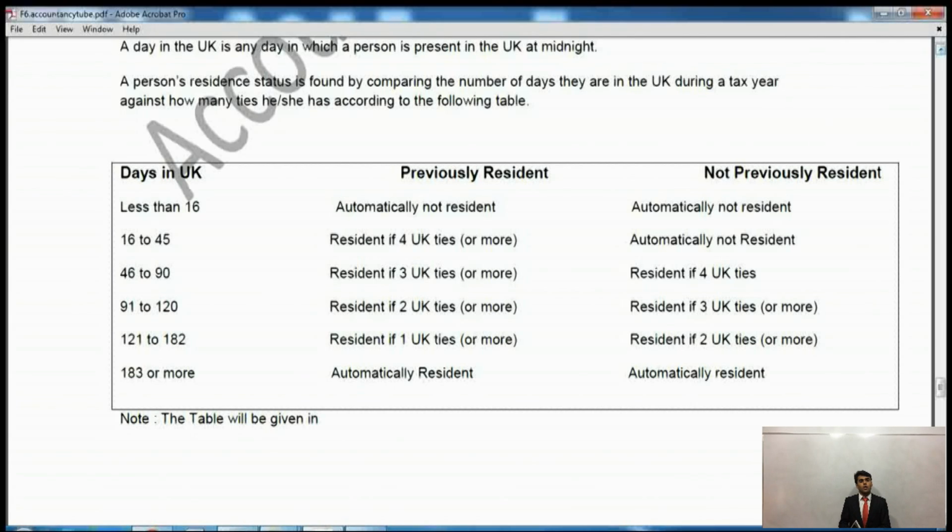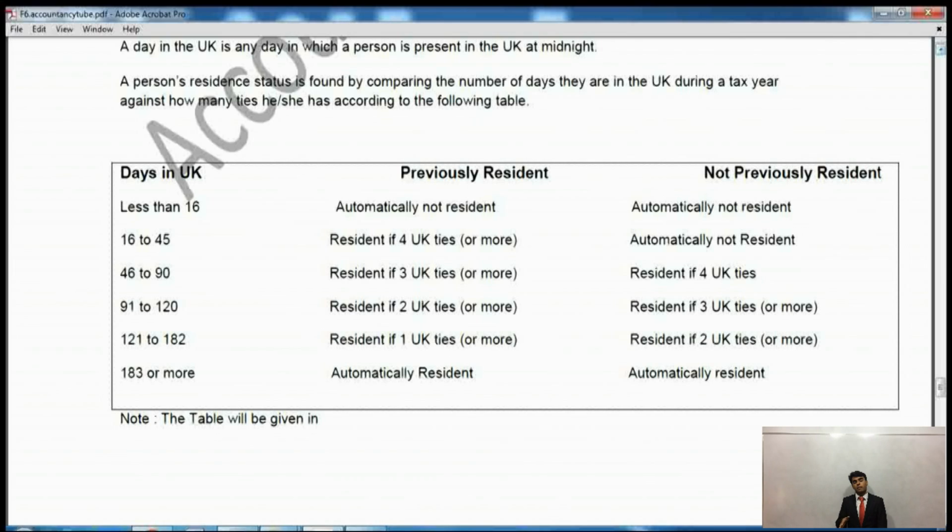So they will say no one came into the UK according to this timing. Someone who is present at midnight will be considered present in the UK. Say for example, if I arrived at 1 o'clock in the night and I stayed that day and my flight was at 12:30 a.m., then definitely I'm resident in the UK for 1 single day.